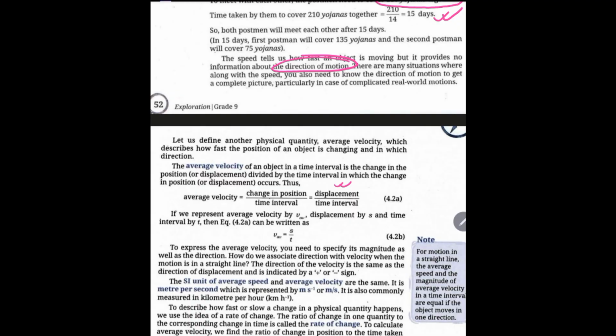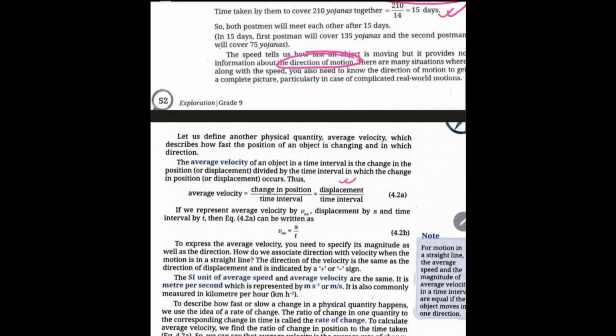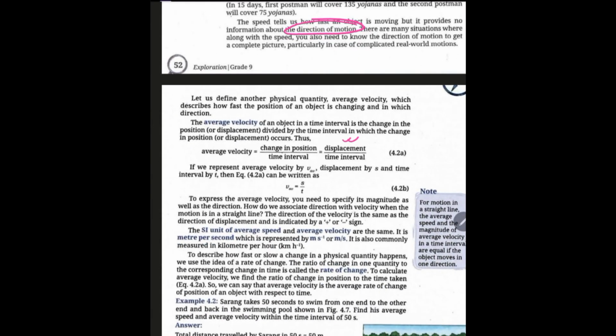Speed depends on the ratio, or rather how much distance is covered in a particular time interval. But velocity means how much displacement is covered, what is the change in the position of the object which is moving in a particular time interval. And like displacement, velocity is a vector quantity. That means it depends on magnitude as well as direction. Now, if we represent the average velocity as V average, the displacement by S and time taken by T, then V average is equal to S by T.